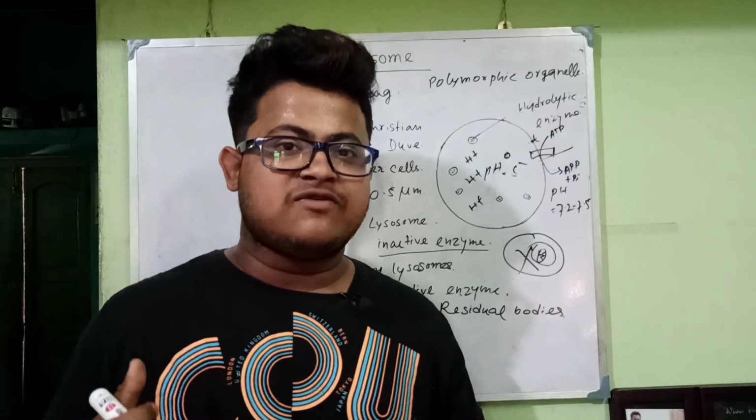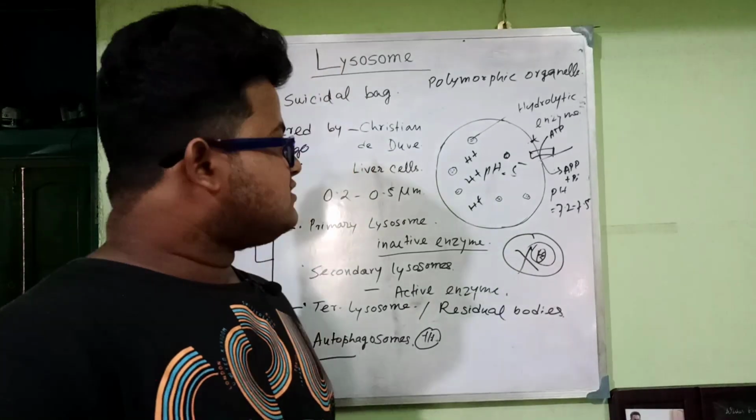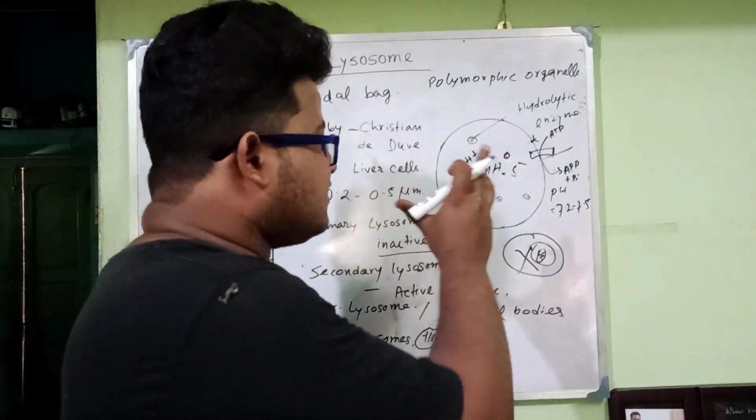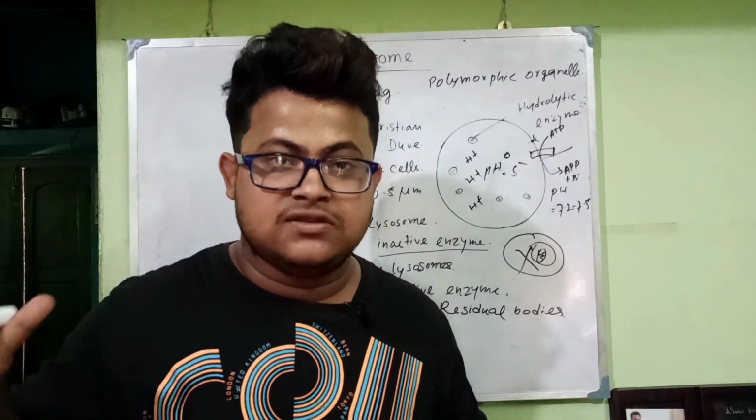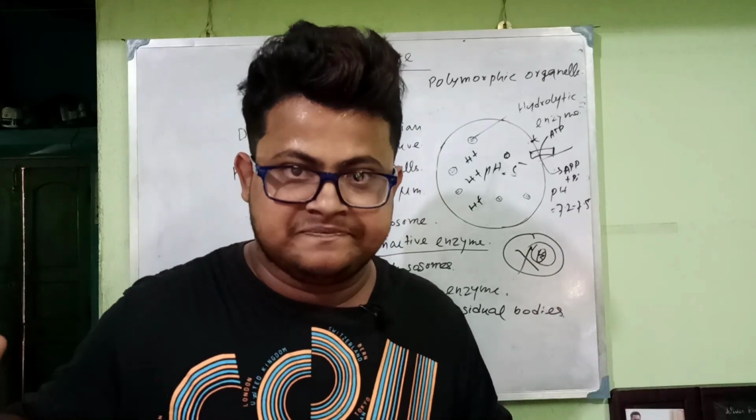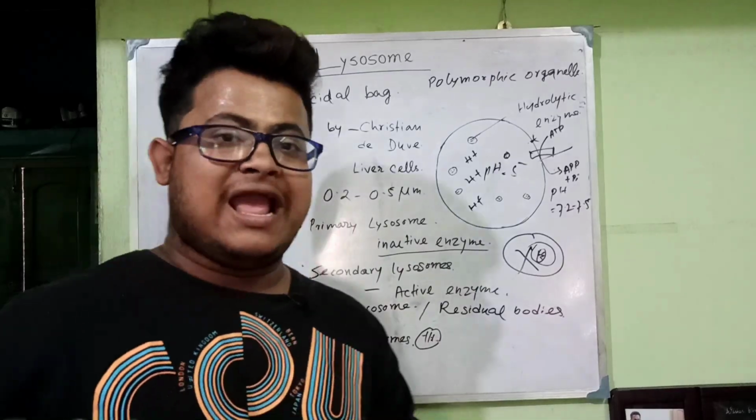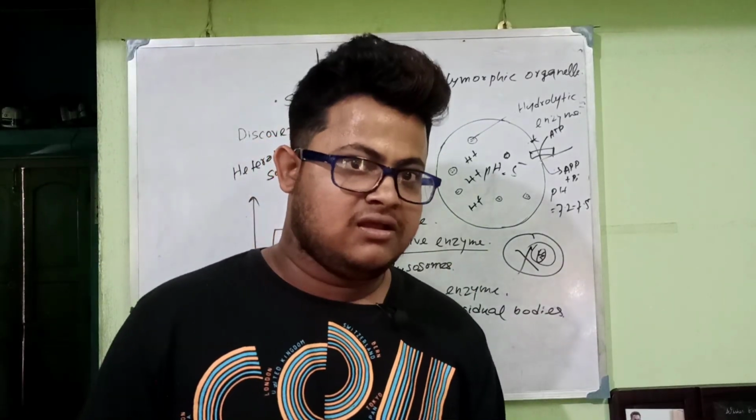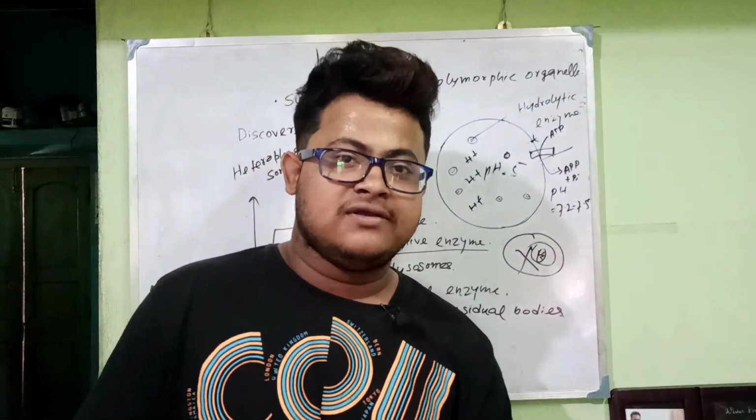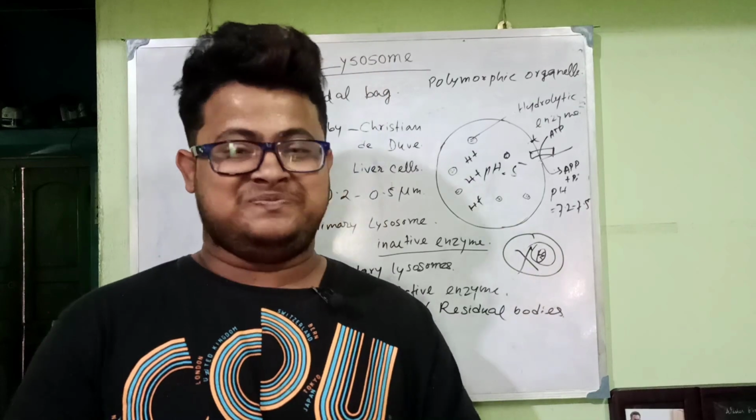Why do they maintain this type of acidic pH? Because the function of the lysosome is to destroy foreign or harmful particles, so it needs to maintain the acidic pH to kill the particles. So this is the job of the lysosome, and this is the structure and function of the lysosome.